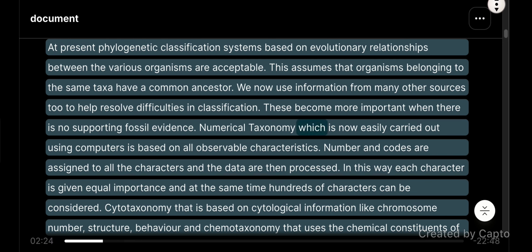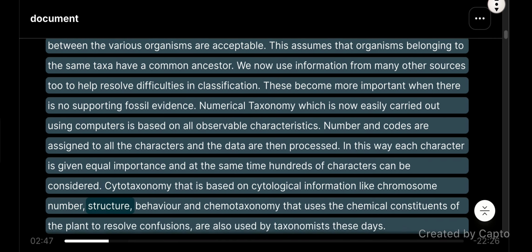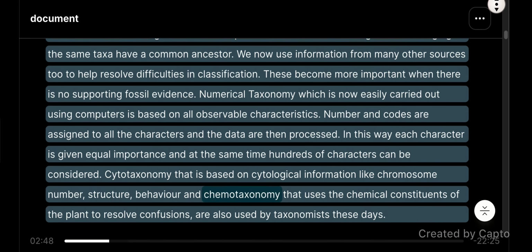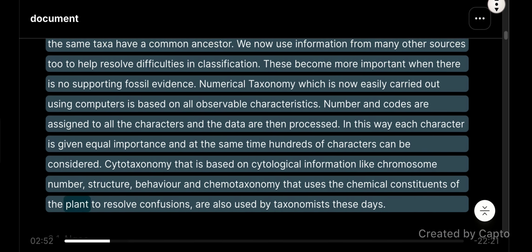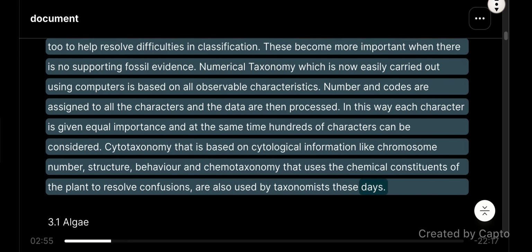Numerical taxonomy, which is now easily carried out using computers, is based on all observable characteristics. Numbers and codes are assigned to all the characters, and the data are then processed. In this way, each character is given equal importance, and at the same time, hundreds of characters can be considered. Cytotaxonomy, that is based on cytological information like chromosome number, structure, behavior, and chemotaxonomy, that uses the chemical constituents of the plant to resolve confusions, are also used by taxonomists these days.